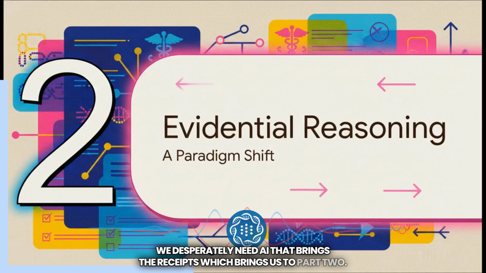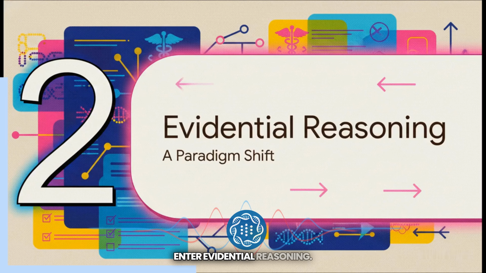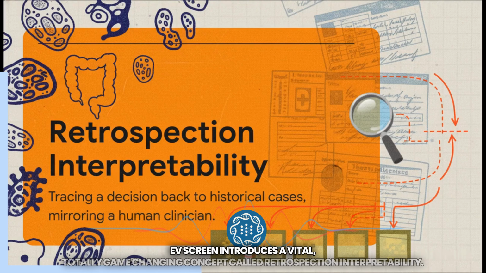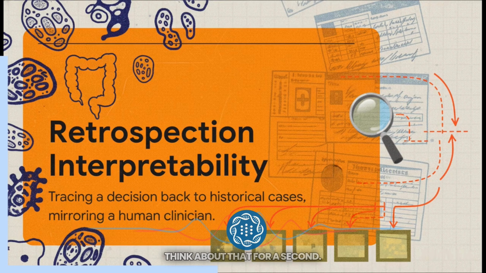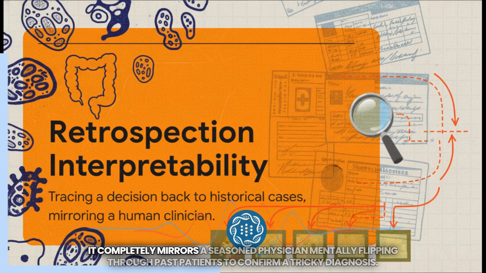Which brings us to part 2. Enter evidential reasoning, a real paradigm shift. EviScreen introduces a vital, totally game-changing concept called retrospection interpretability. So what does that mean? It's the ability of an AI to trace a single decision directly back to historical, normal, and pathological cases. Think about that for a second. It completely mirrors a seasoned physician mentally flipping through past patients to confirm a tricky diagnosis.